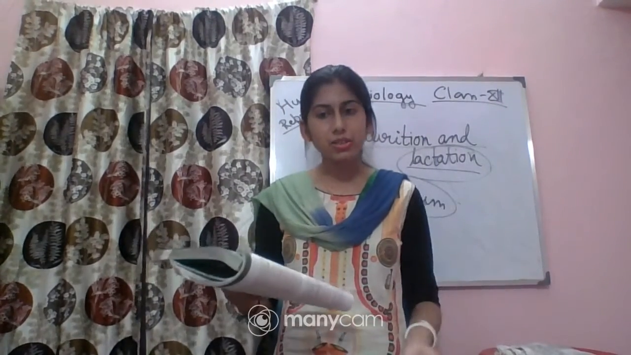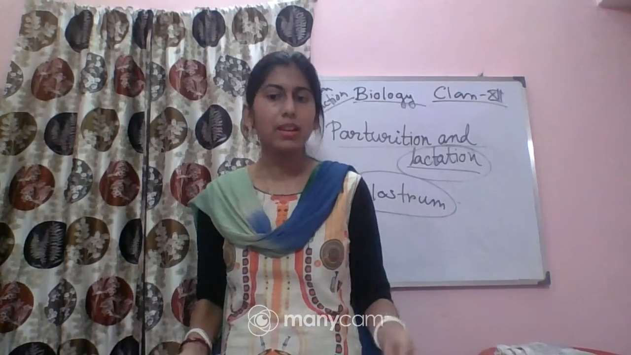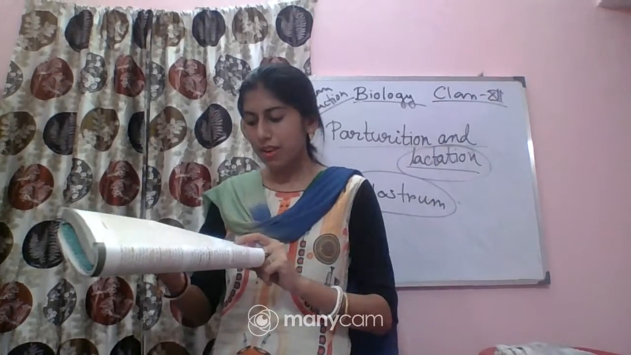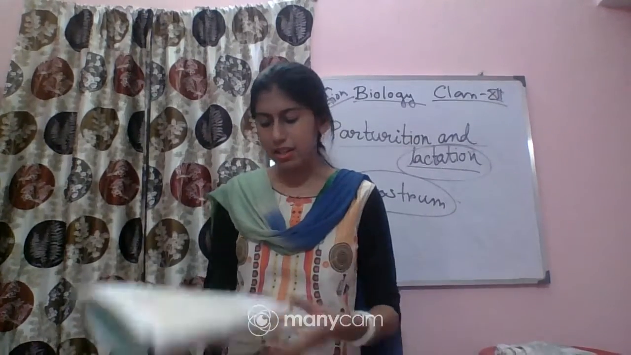So what is the first question? Humans reproduce dash, sexually or asexually? Very easy one, humans reproduce sexually. Next question, humans are dash, oviparous, viviparous or ovoviviparous. As humans give birth to young ones, humans are viviparous. Next, fertilization is dash in humans, external or internal. Fertilization takes place in the ampullary region of the fallopian tube, so fertilization is internal.